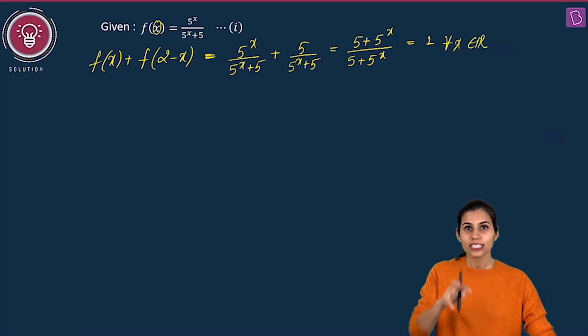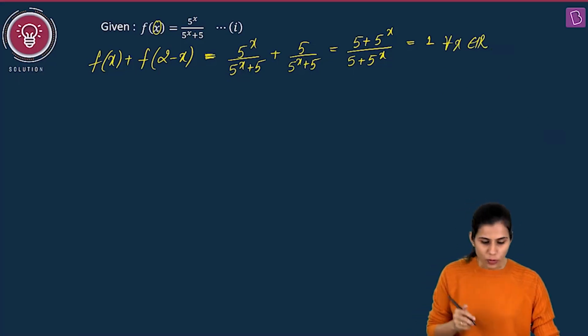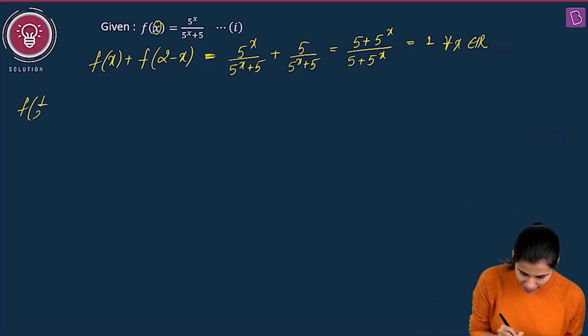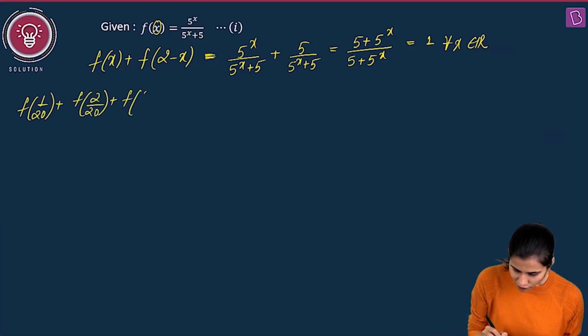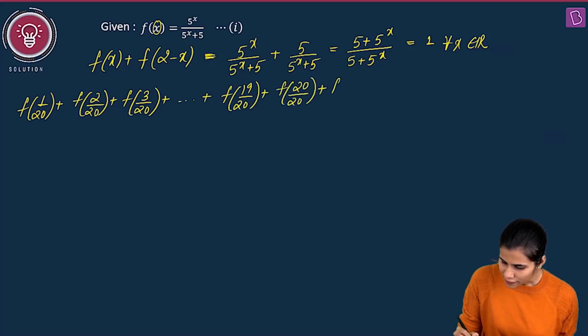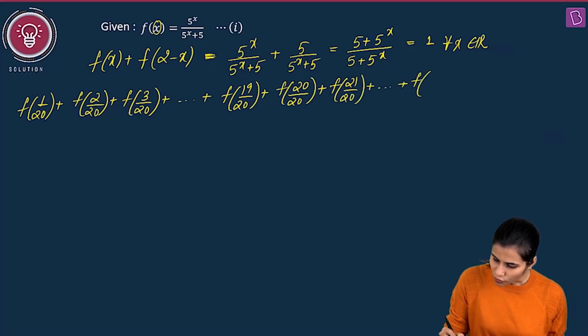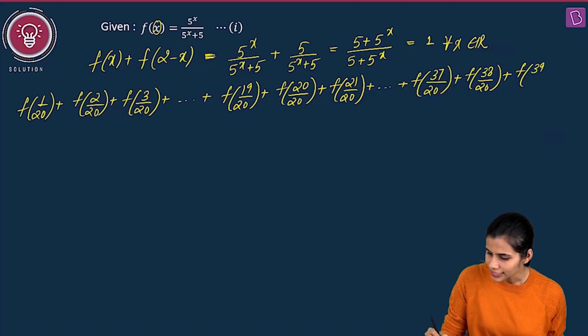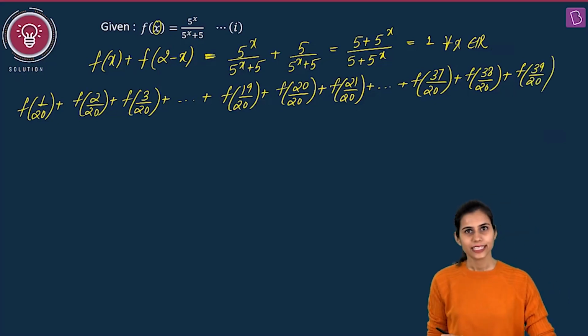Okay. Now, the sum that you wanted to calculate was of which series? f of 1 by 20 plus f of 2 by 20 plus f of 3 by 20 plus and so on plus f of 19 by 20 plus f of 20 by 20 plus f of 21 by 20 plus and so on plus f of 37 by 20 plus f of 38 by 20 plus f of last 39 by 20. Yes.